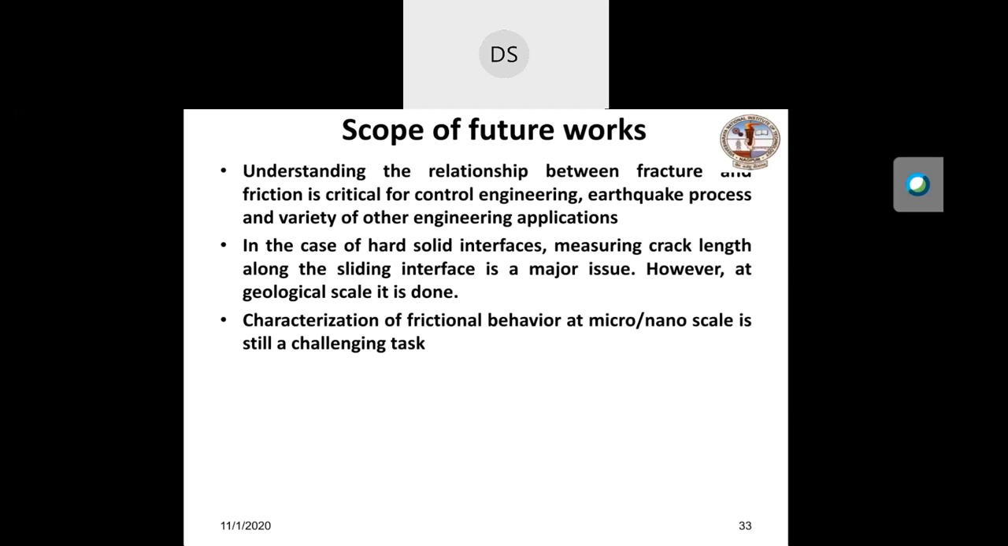But on geological scale, people are able to see the crack length. Another challenge is how to characterize the frictional behavior at micro and nano scale using this fracture mechanics concept, which is still a challenge. Since I don't work in that area, I will not comment much. But again, this is an interesting area.